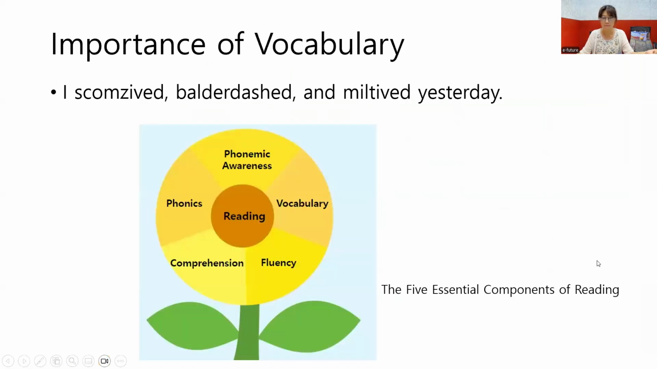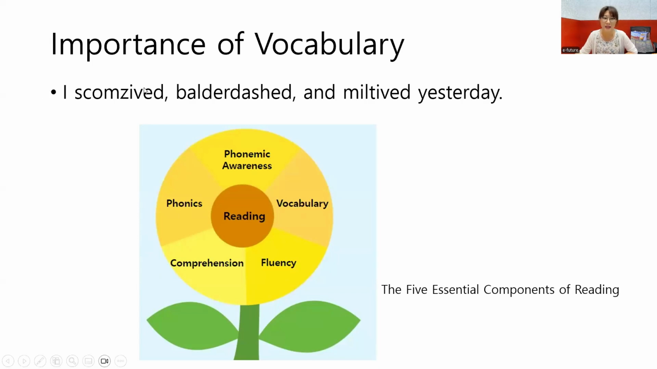And I want to emphasize the importance of vocabulary. As you saw before, we include a word book in the student book, right? Because vocabulary is important for reading. Vocabulary is one of the 5 essential components of reading. As you can see in the flower, we have phonemic awareness, phonics, and vocabulary. It takes an important part in the components of reading. And then comprehension and fluency.